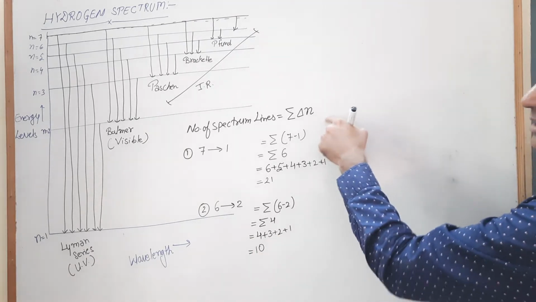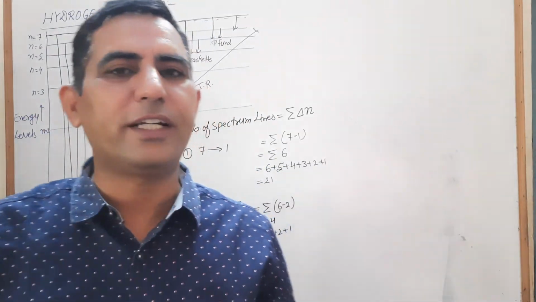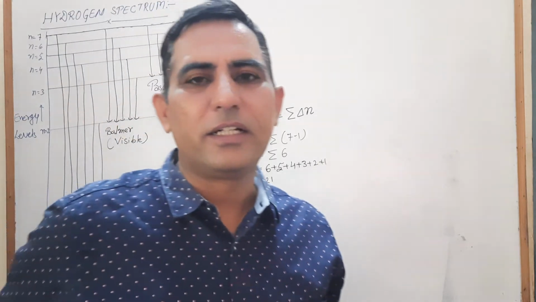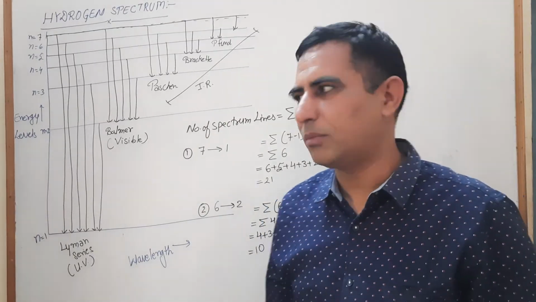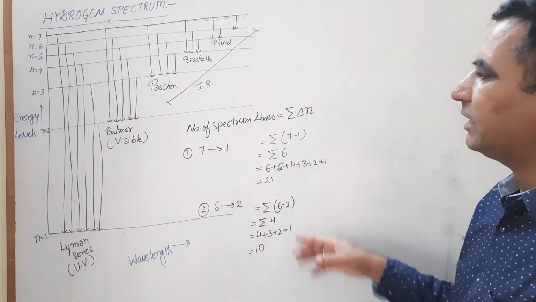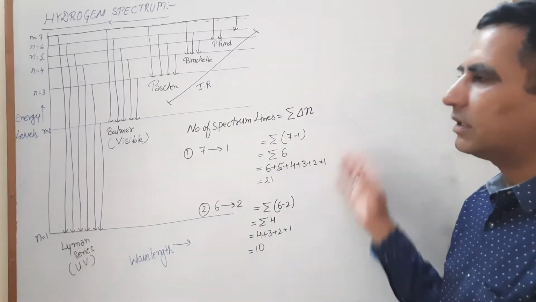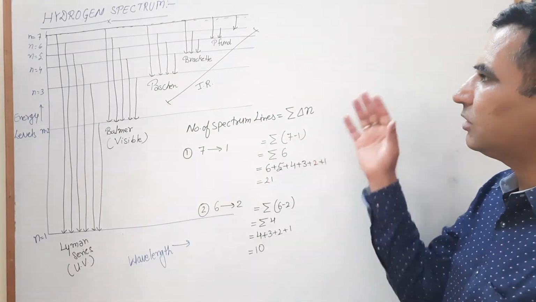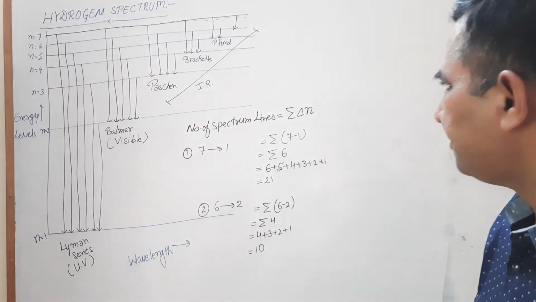So this is the best and the simplest and the shortest formula to find out the number of the spectral lines, and that formula is the sigma del n. By this formula you can find out the number of the spectrum lines of any transition. Let's do some numerical problems related with this one.